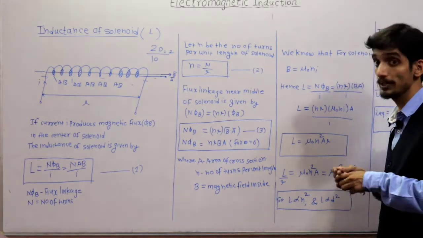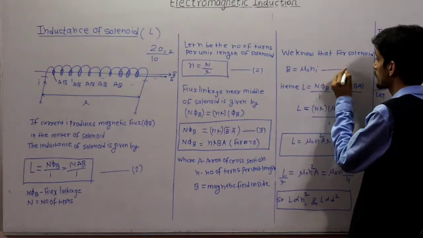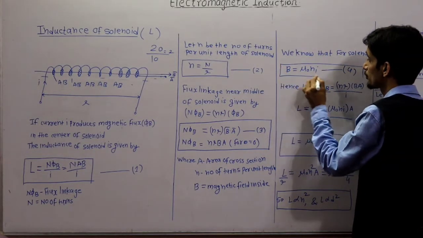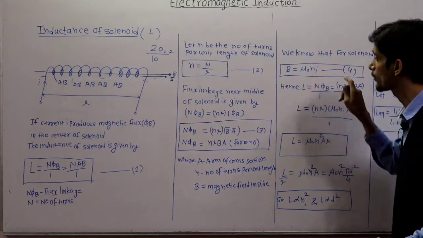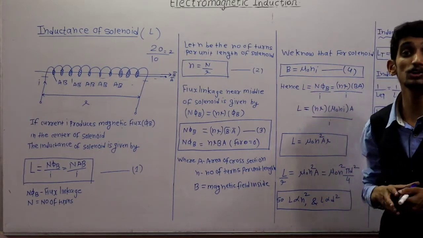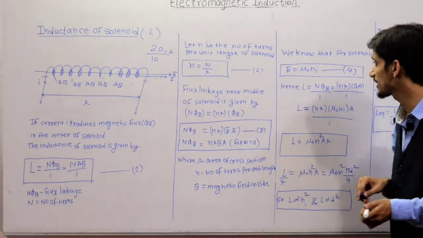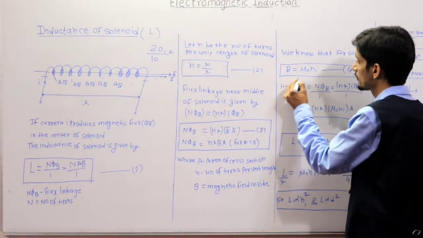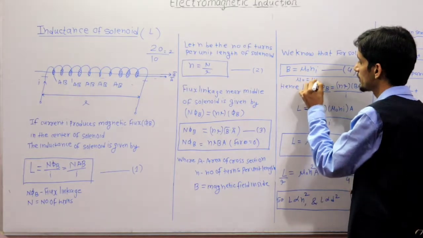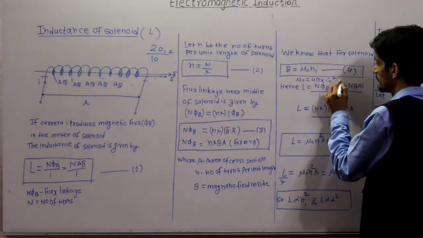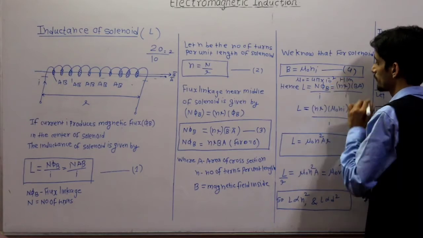Now for a solenoid, we know that there is one important formula for magnetic induction. B is equal to mu 0 n i, where mu 0 is called the permeability of free space, and its value is 4 pi into 10 raised to minus 7 Henry per meter.